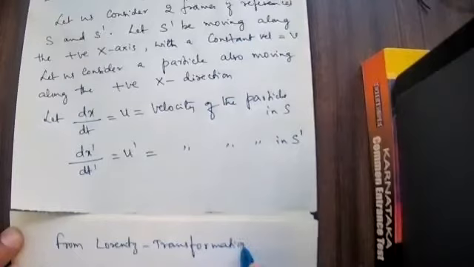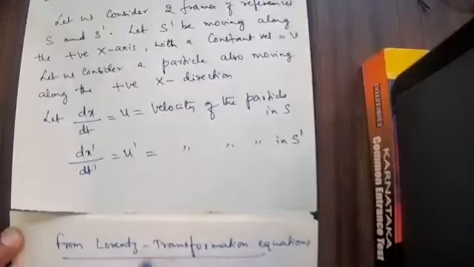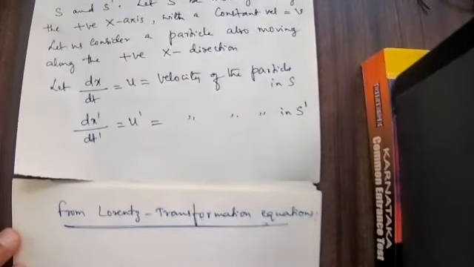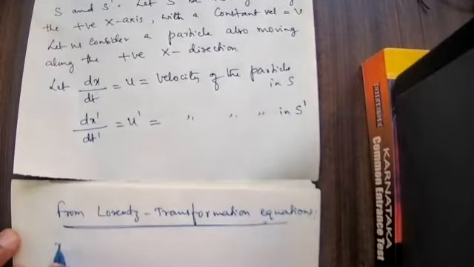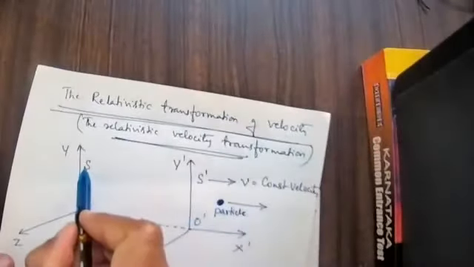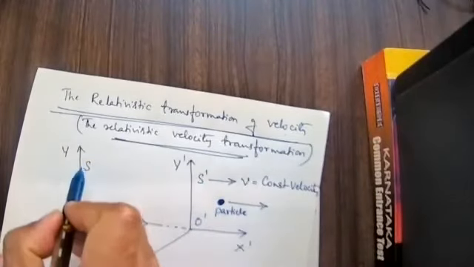From the Lorentz transformation equations, we can write x dash, the displacement with respect to S dash related to S. X dash is equal to k into (x minus vt).